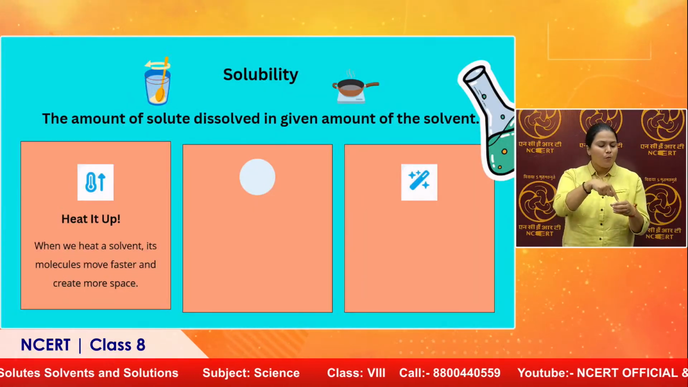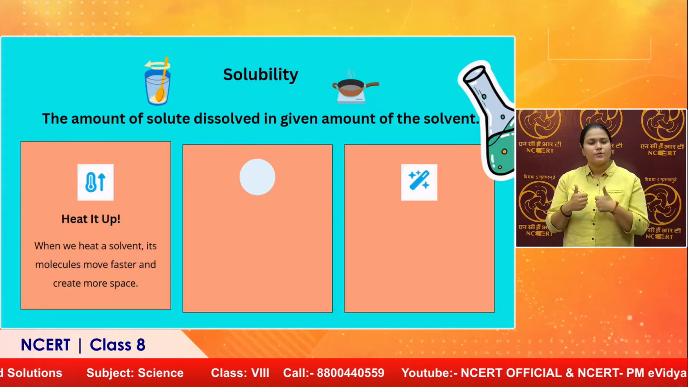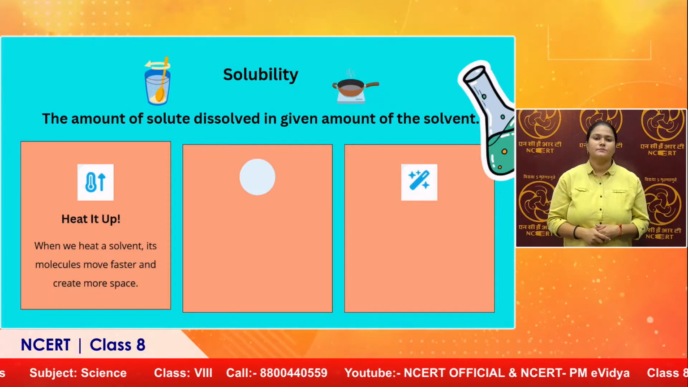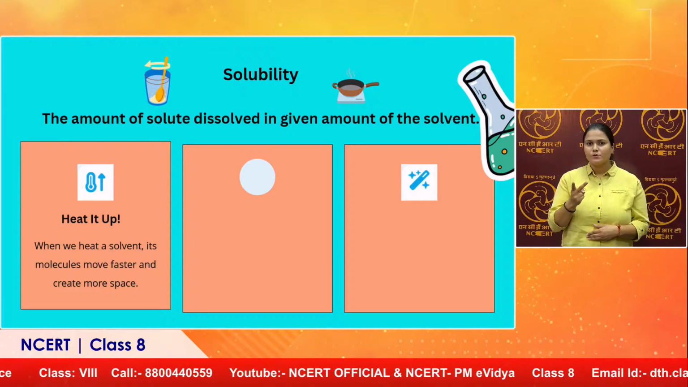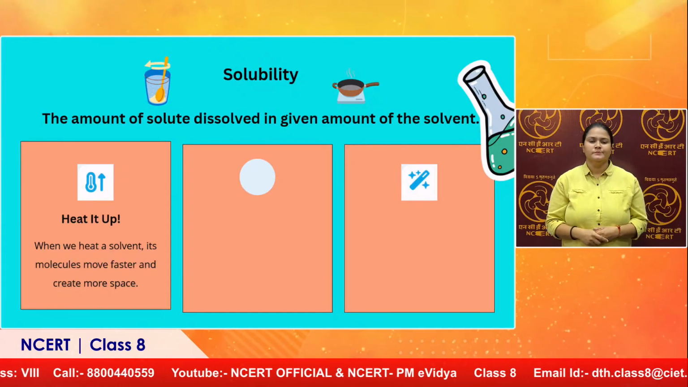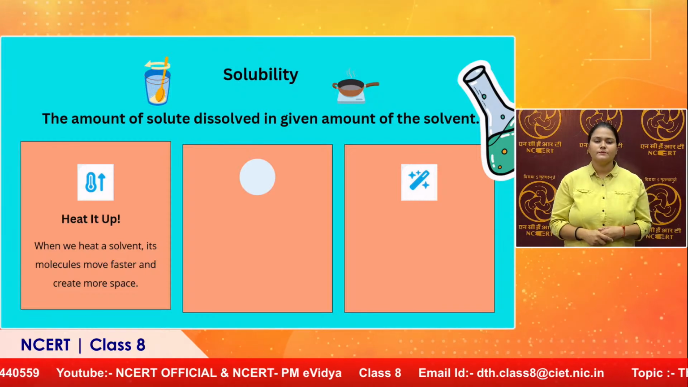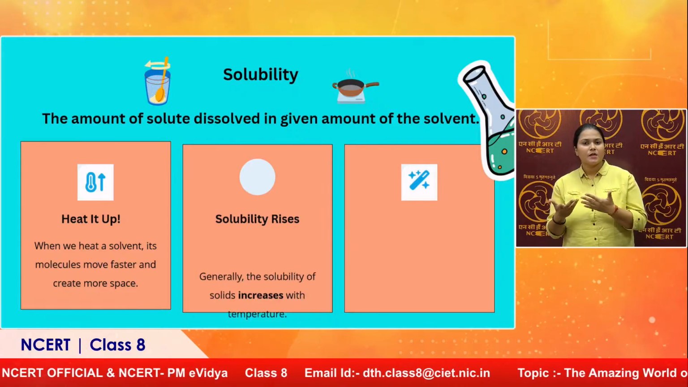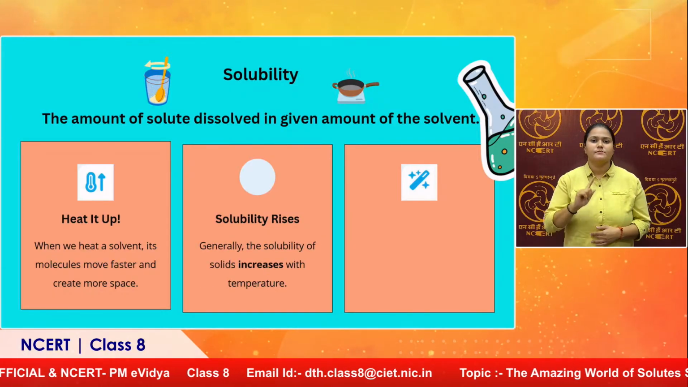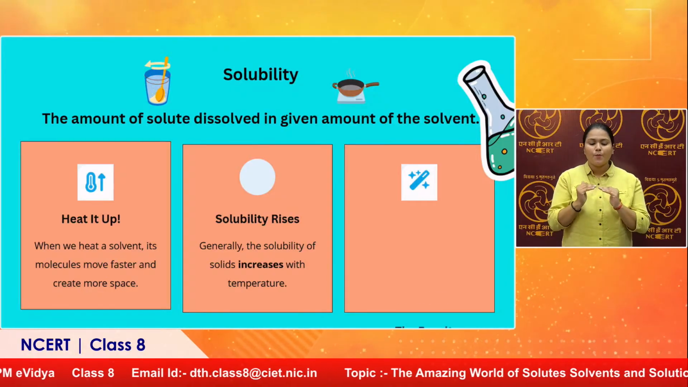So that is the first factor. Heat it up, you increase the temperature, what will happen? The solubility will increase. So these are directly proportional to each other. When you increase the temperature, the solvent will have spaces between the particles and you can add more solute to it. So that is temperature dependent. Once you are increasing the temperature, the solubility is increasing on its own.